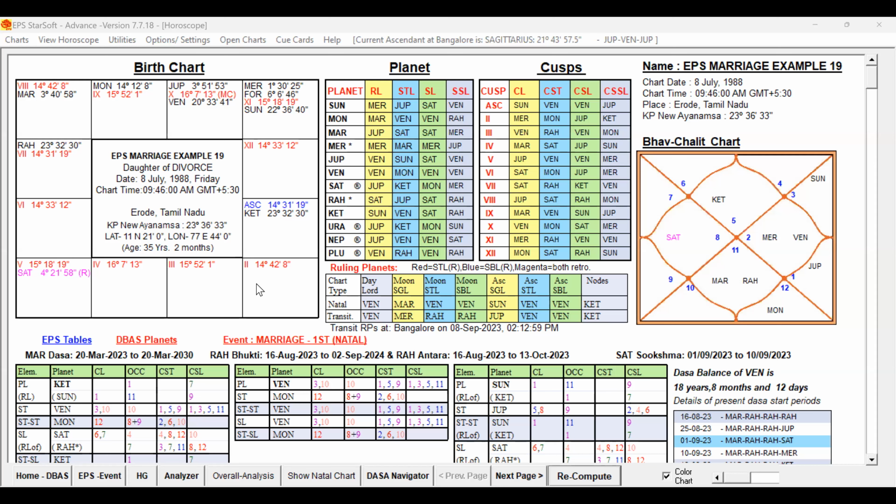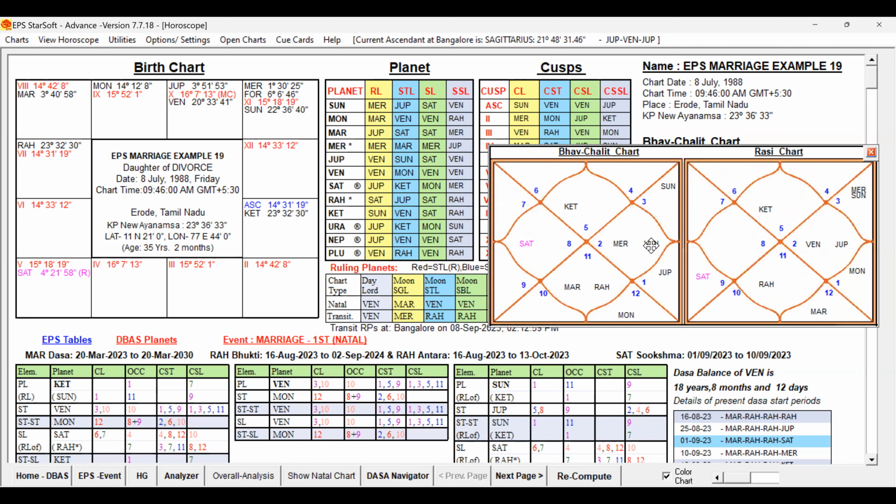This is the birth chart of the female who got married and finally separated by divorce. Let us check the general study. North Indian chart. Now let us study the general study of the birth chart. Lagna is Leo and the 7th cusp is falling in Aquarius. The 7th house is occupied by Rahu.